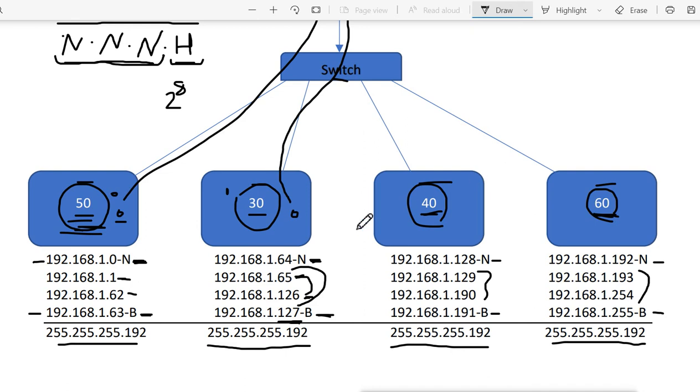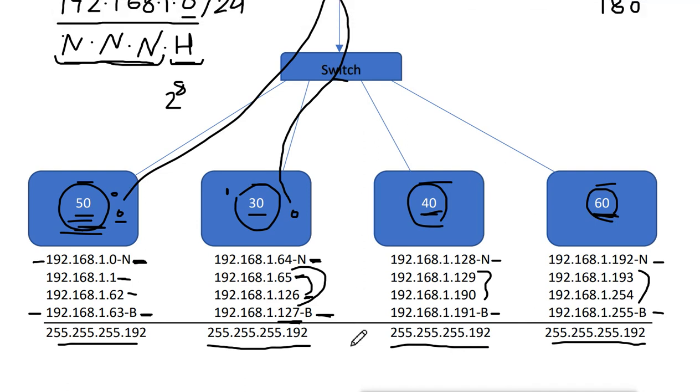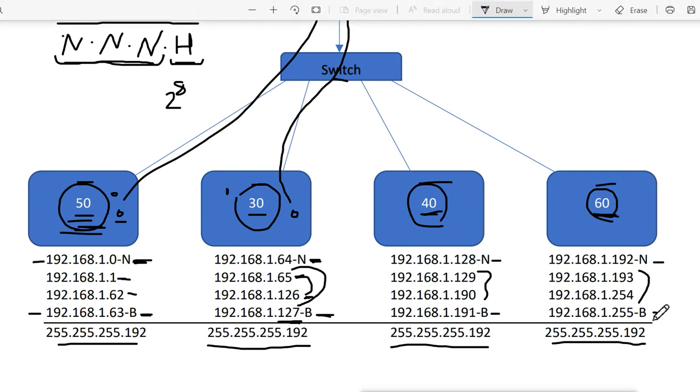Now, when we do the subnetting, it is actually not increasing the IP addresses. We are losing some of the IP addresses here. When we don't do the subnetting, 192.168.1.0 was the default network address, and this was the last, the broadcast address. So we only lose these 2 IP addresses. That means we are only not able to use these 2 addresses.